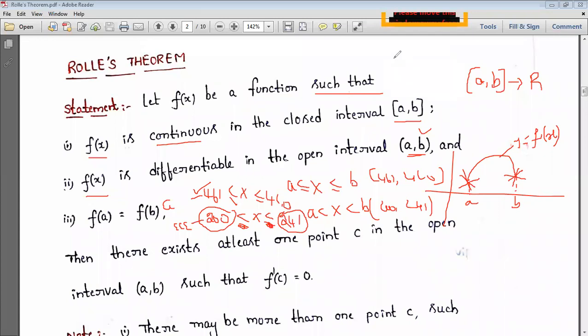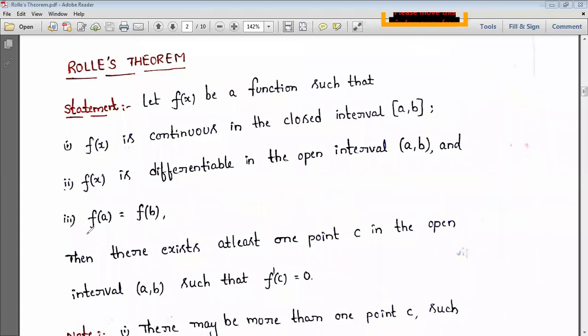And next, the third point: f of a is equal to f of b. So these are the three conditions. It means the functional value at a should be equal to the functional value at b. If these three conditions are satisfied, then only we say that Rolle's theorem is applicable. So what are those three conditions? First of all, the function must be continuous in the closed interval a comma b, and second, the function must be derivable.